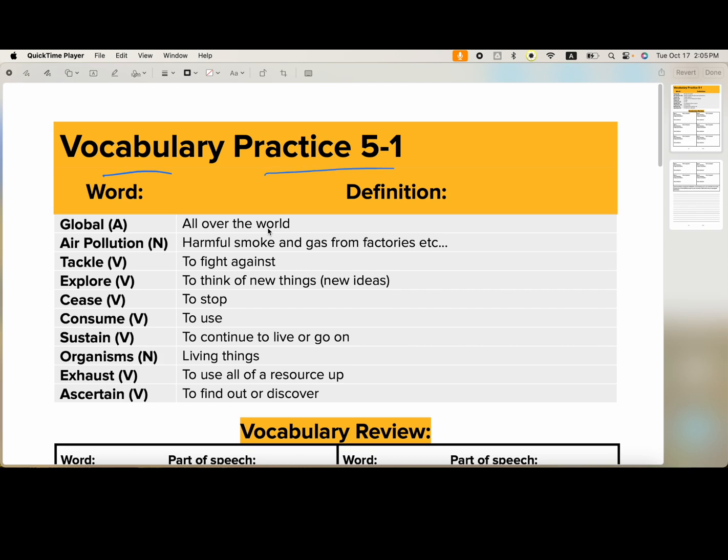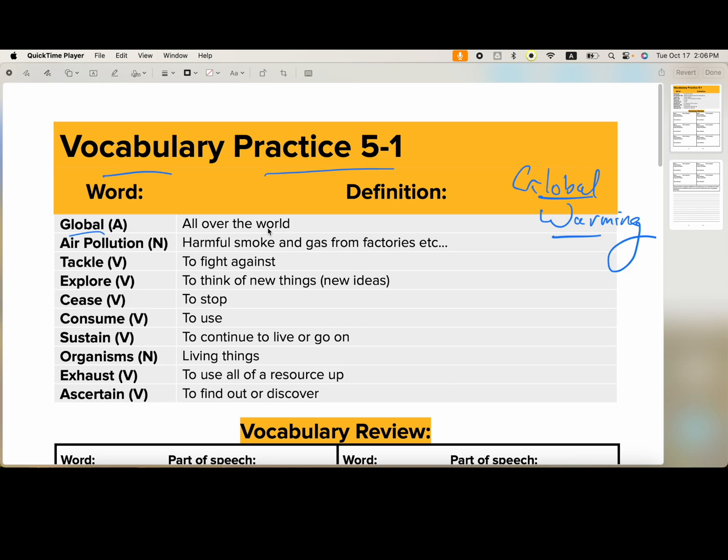This is vocabulary practice 5.1, which is all about solving problems, because we're in our problem solving book. And the problem we're going to solve today is basically the first word. We're going to be talking about solving global warming, which is quite a frightful problem that needs to be solved. So we've got some vocabulary to go through.